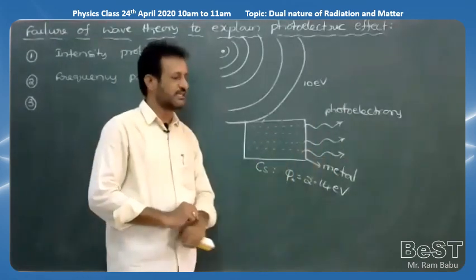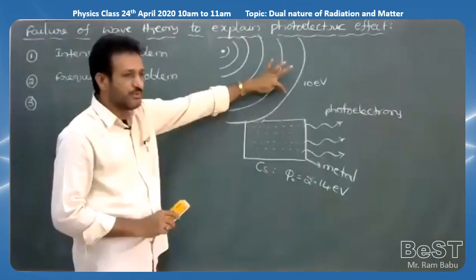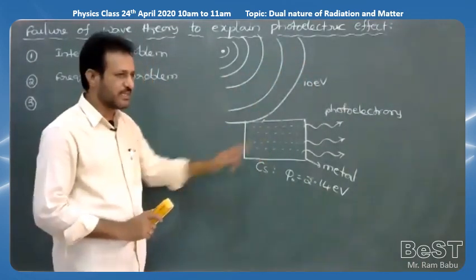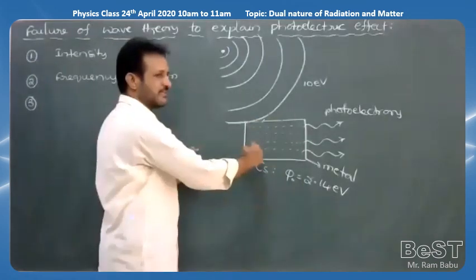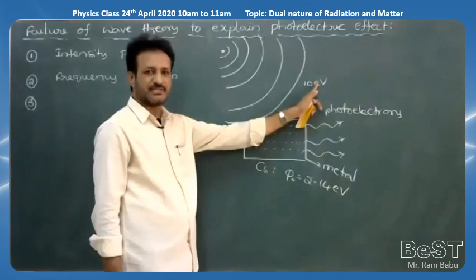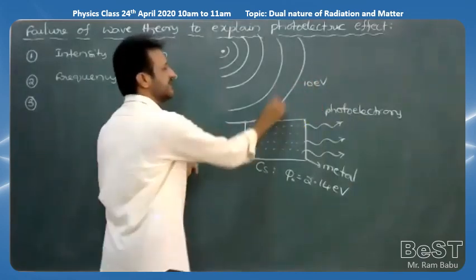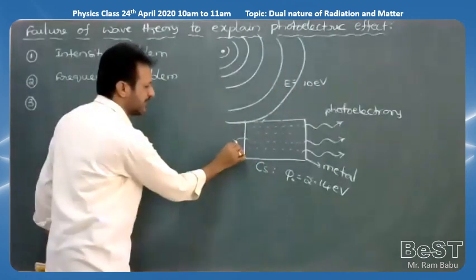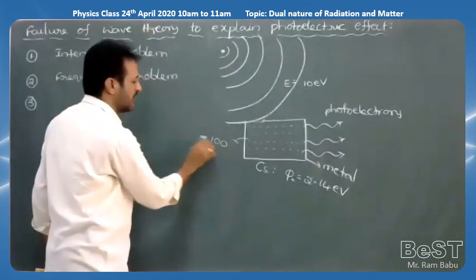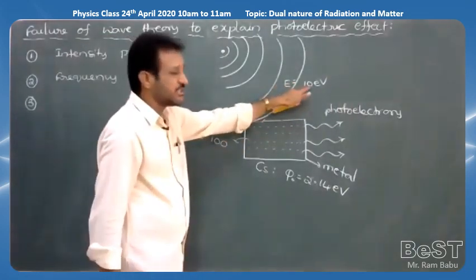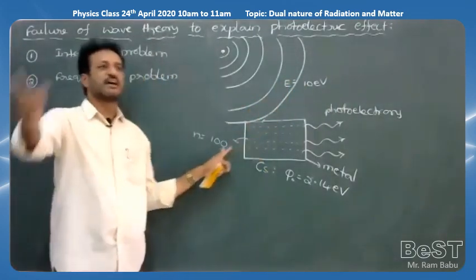2.14 electron volt. For example, one wave of energy 10 electron volt falls on this metal plate like this. All the free electrons will share this 10 electron volt of energy, not one electron. So the energy is equal to 10 electron volt. For example, all the free electrons in the metal plate total 100 electrons. So 10 electron volt is shared among all the 100 electrons.